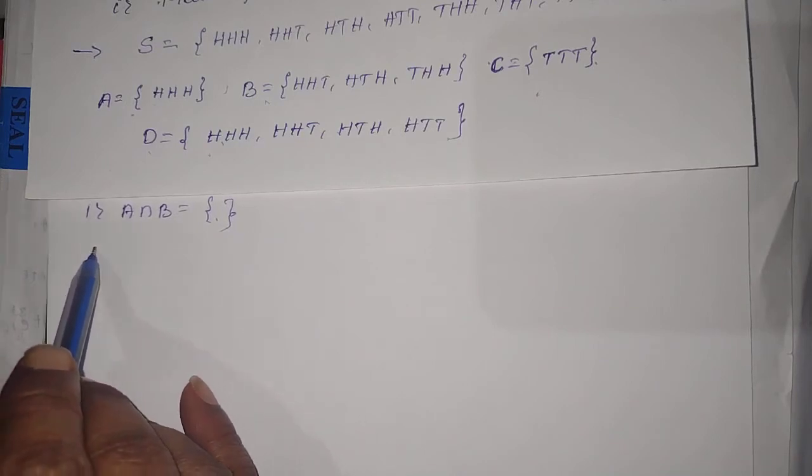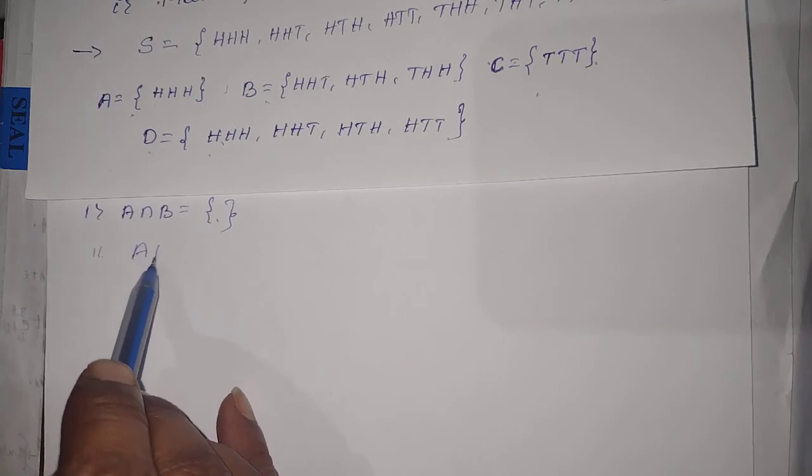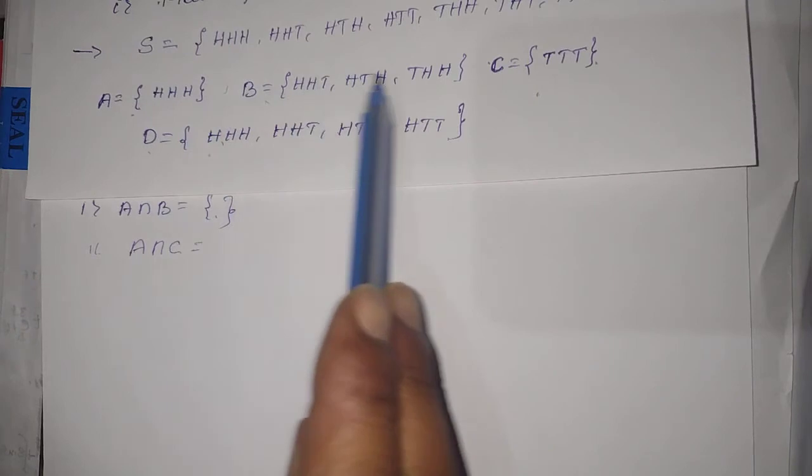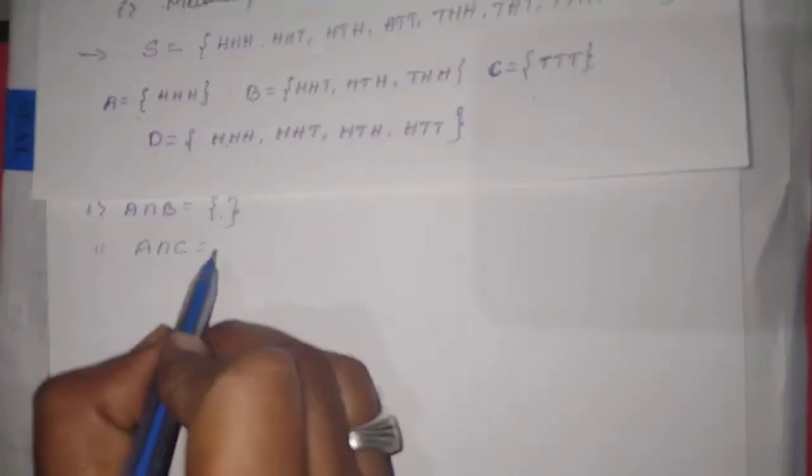After that, second one, what will you find out? A intersection C is equal to empty. Here also there is no common element, that's why empty. Next, third one, A intersection D. A intersection D contains only one element, that is triple H. Understood?